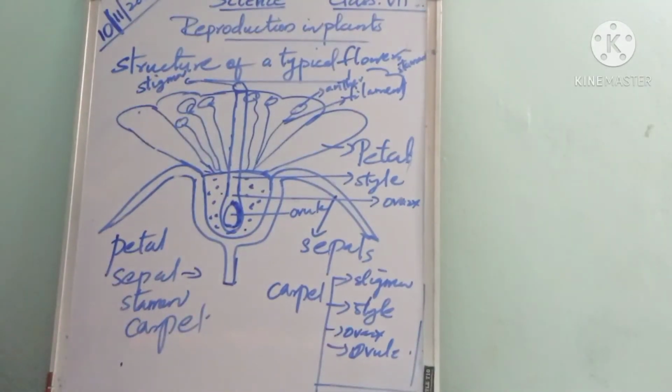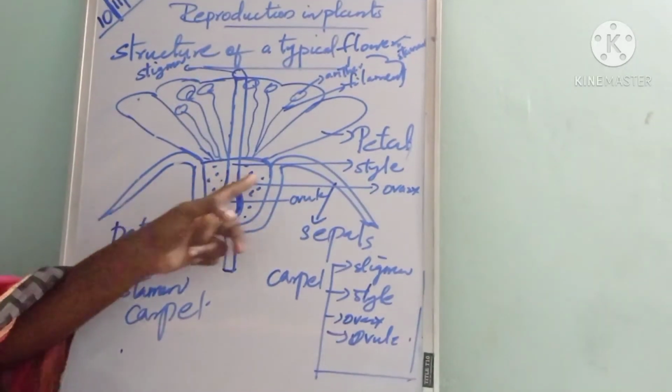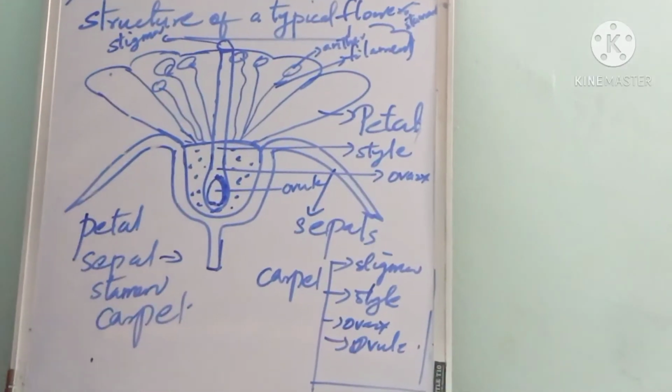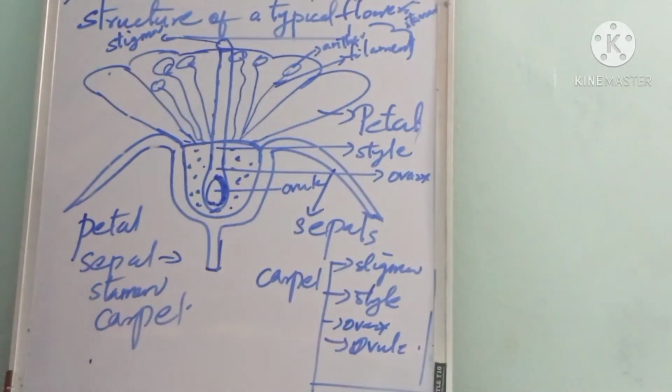Listen to it. What are sepals? Sepals are green in color. They protect the other parts of the flower before it blooms.